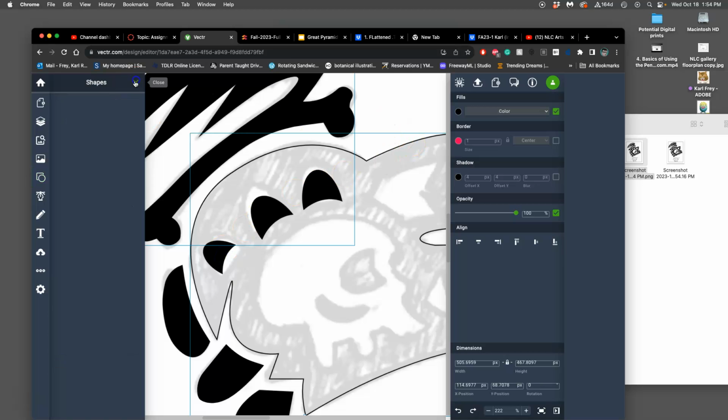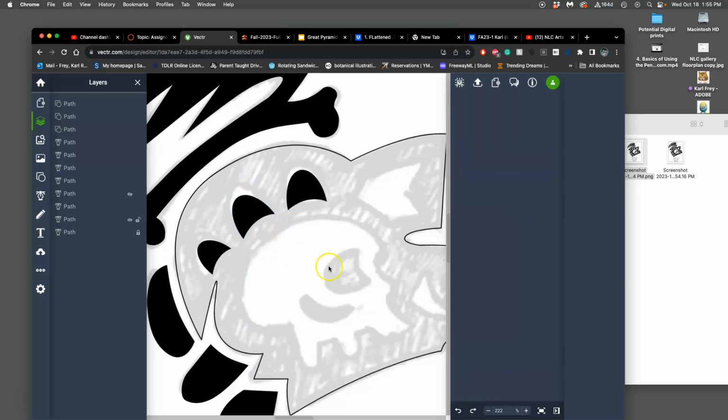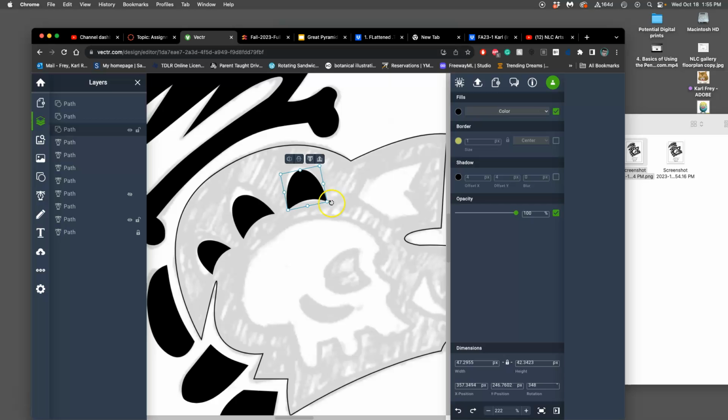I'm having issues selecting what I want to select. That's where you can go to Layers and get back to selecting what you want to select. Tilt this one a little bit more.